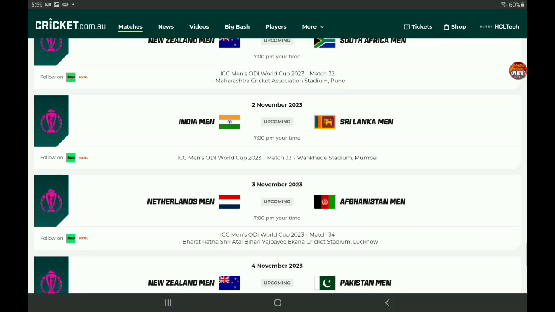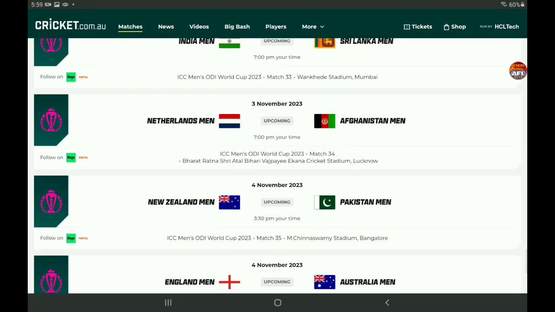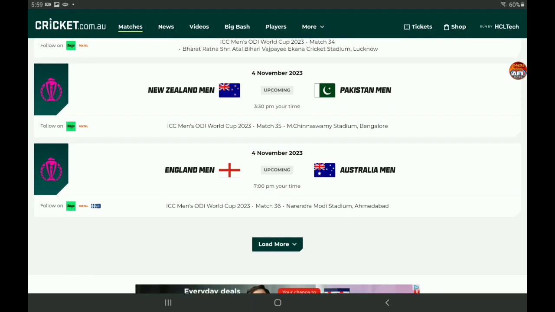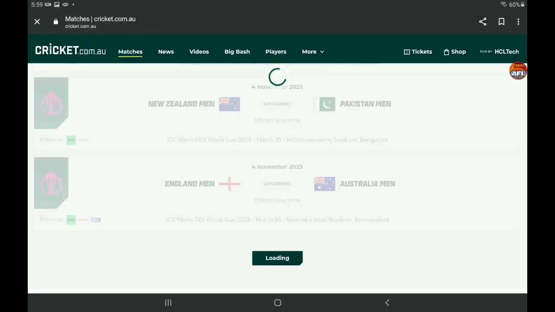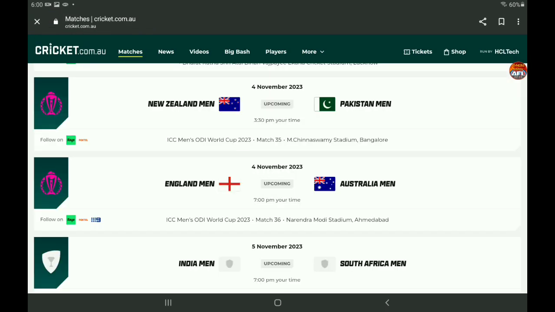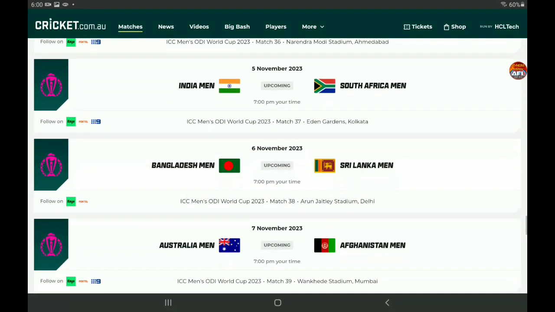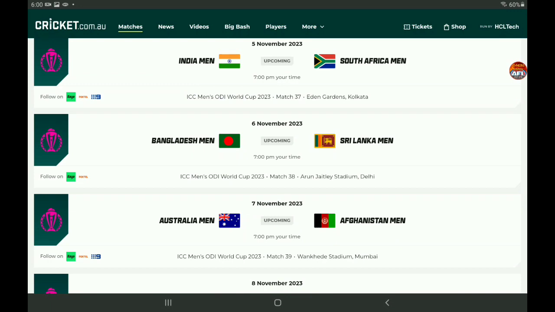The 3rd, Netherlands and Afghanistan. The 4th, New Zealand and Pakistan in part 1 of a doubleheader. Part 2 sees England and Australia. And then the 5th, it is going to be India against South Africa. The 6th, Bangladesh versus Sri Lanka. The 7th, Australia versus Afghanistan.